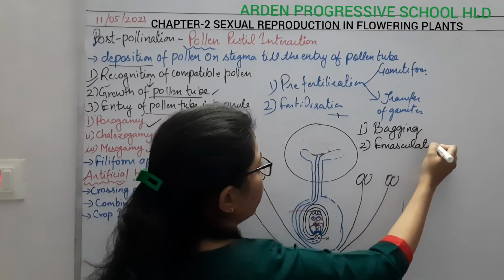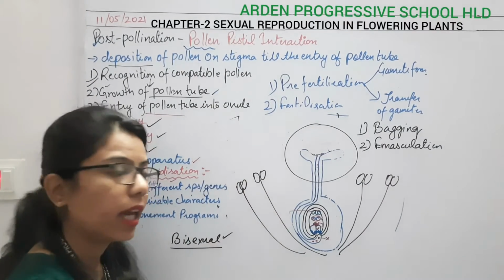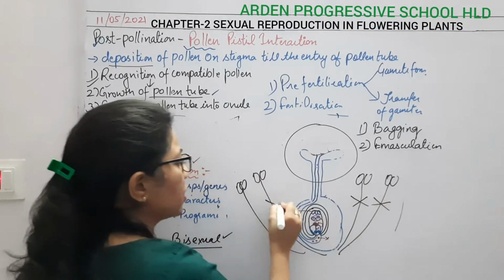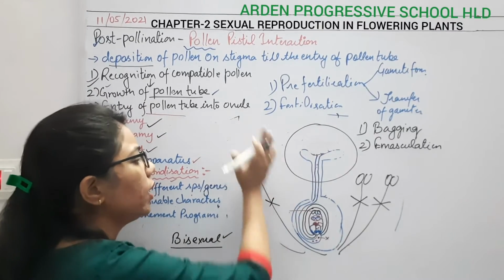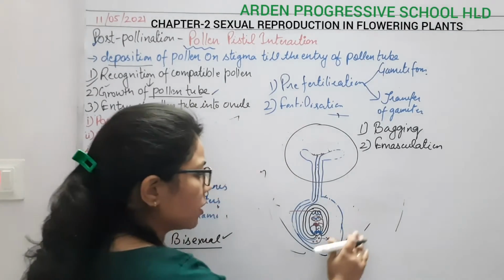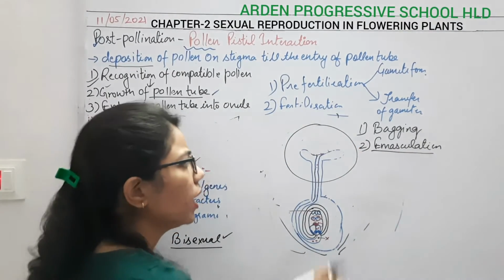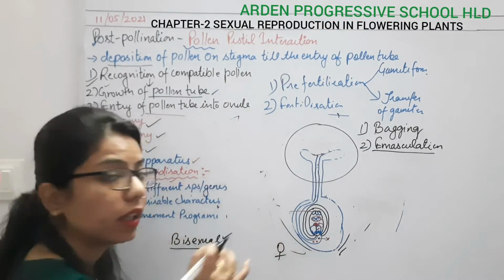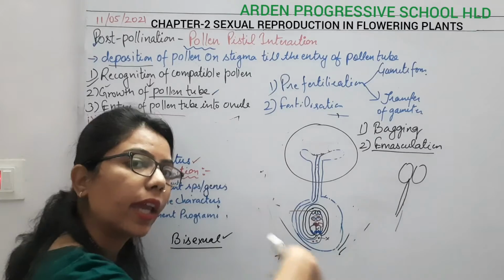Emasculation we are doing in which cases? In case of bisexual flower, because it contains both the male as well as female parts in the same flower. So what we are doing here, we are cutting down this male part. Once we have cut it down, there is only the female part. Okay, so we have removed these anthers. So emasculation is what? Removal of anthers from the bisexual flower. Now it will become only the female flower. It means this is the female parent, and we are taking the pollen grains from the anthers of any other flower.